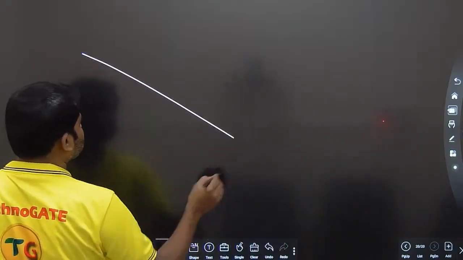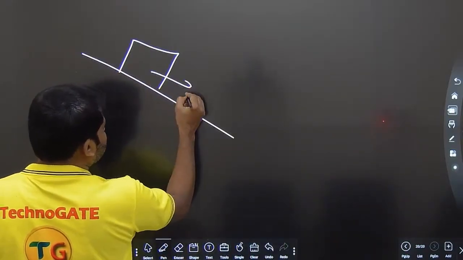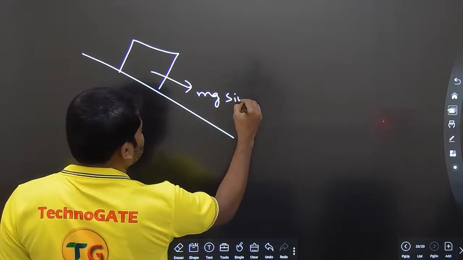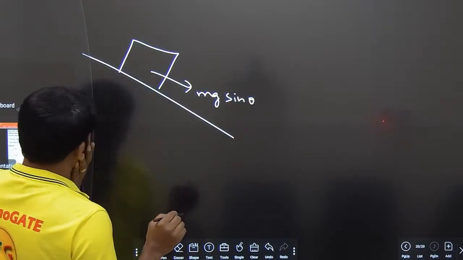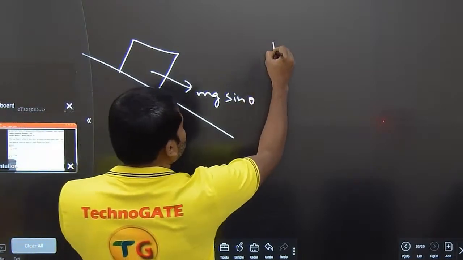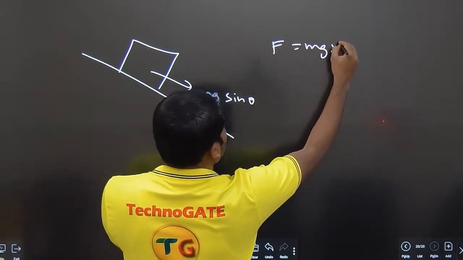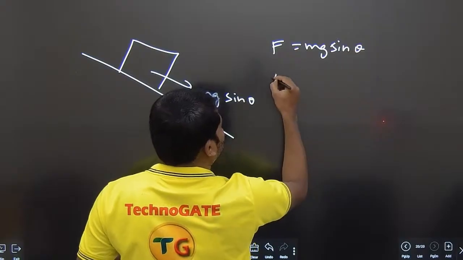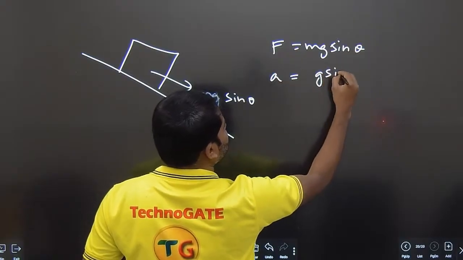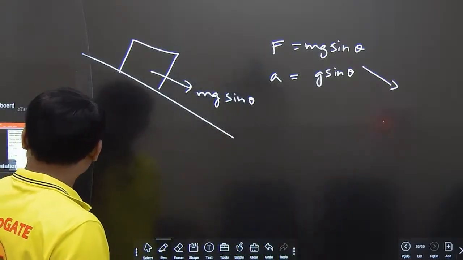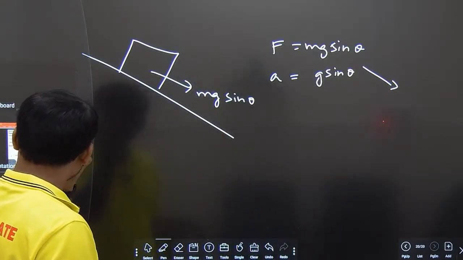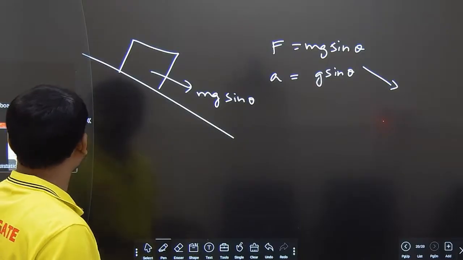So it is like this. A block is there. We guys know along the plane there is mg sin theta. Since there is no friction, there is only one force which is acting on this. Clear? So force F is equal to mg sin theta. Acceleration is equal to g sin theta downward. Okay? It is acting downward basically. What else they are asking? The time taken by the body to slide down the smooth inclined plane is 4 seconds. Okay?